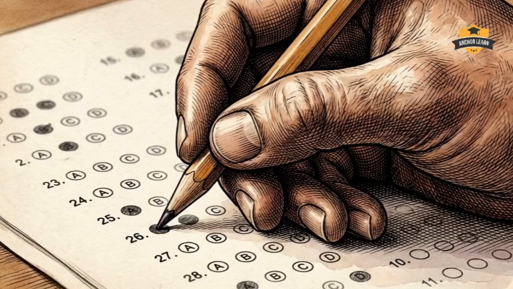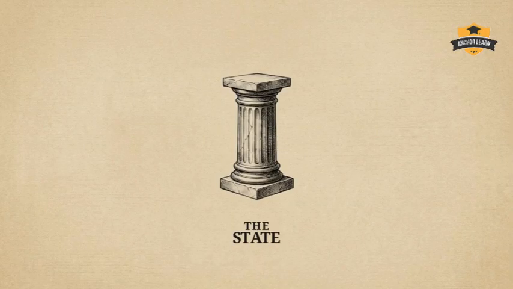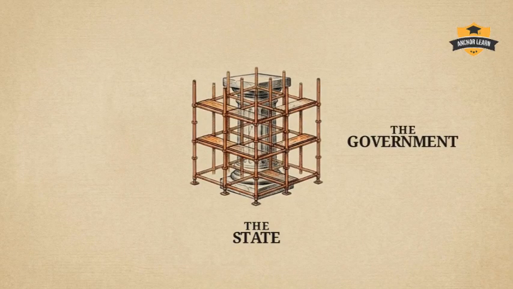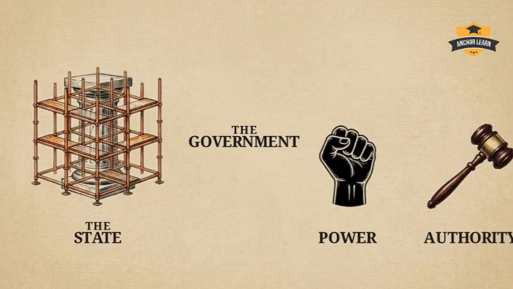Mastering these subtle distinctions allows a candidate to navigate the specific wording used by examiners. Precision in decoding vocabulary is essential for high scores in the government exam. The state is the permanent structure. The government is its temporary agency. Power is the capacity to force. Authority is the legal right.